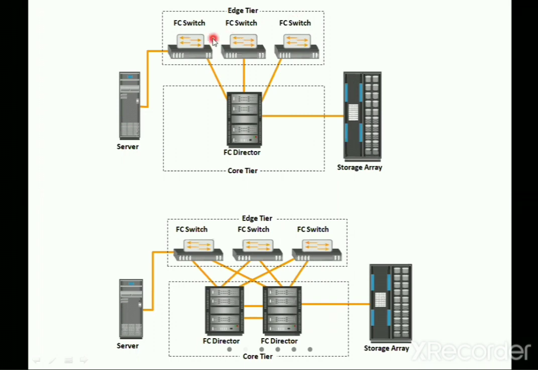These are connected to the director. Please remember, the director is your intelligent switch, and this director is connected to the storage array. So this is the edge tier and this is the core tier. In the core tier you have the director as a component, and in the edge tier you have the switches and the hosts connected.